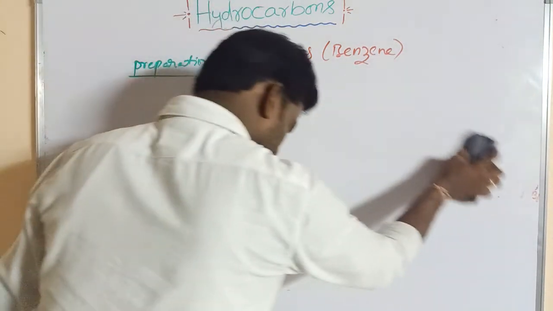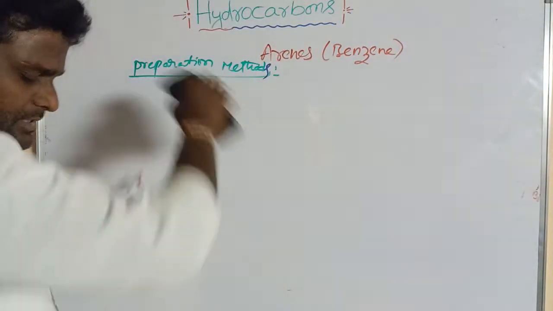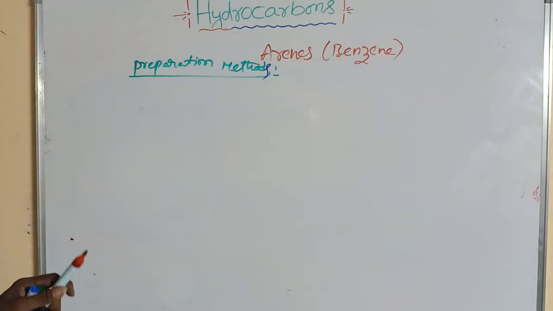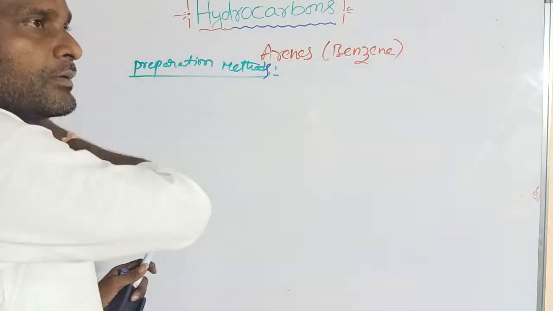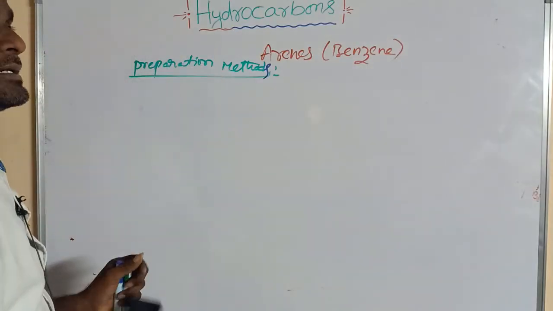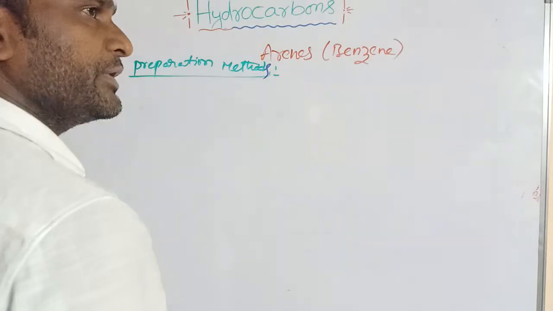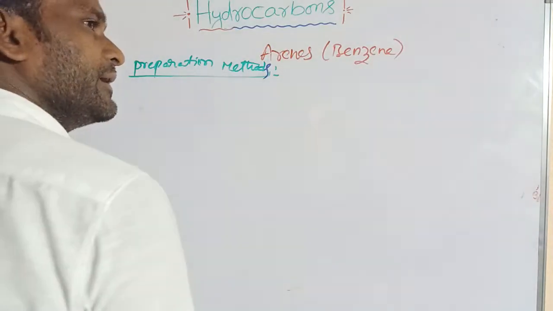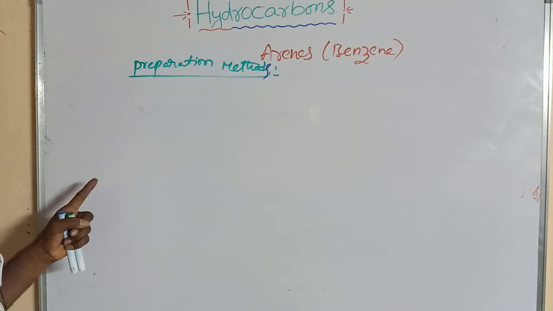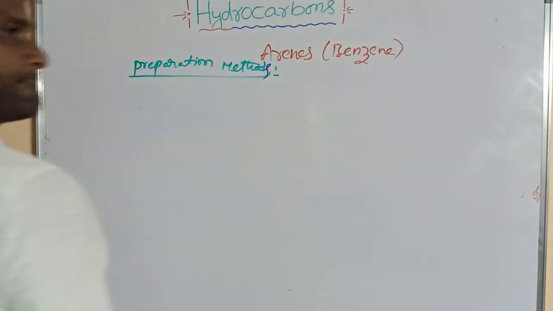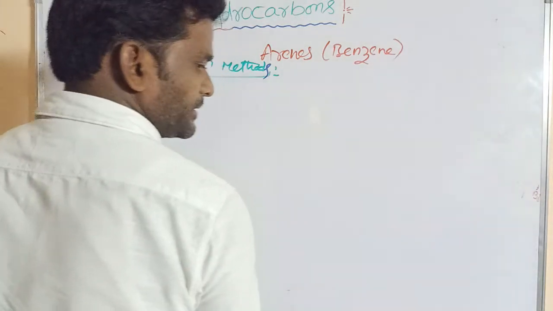These are the preparation methods of benzene: from acetylene, from phenol, from aryl halide, and the next one.